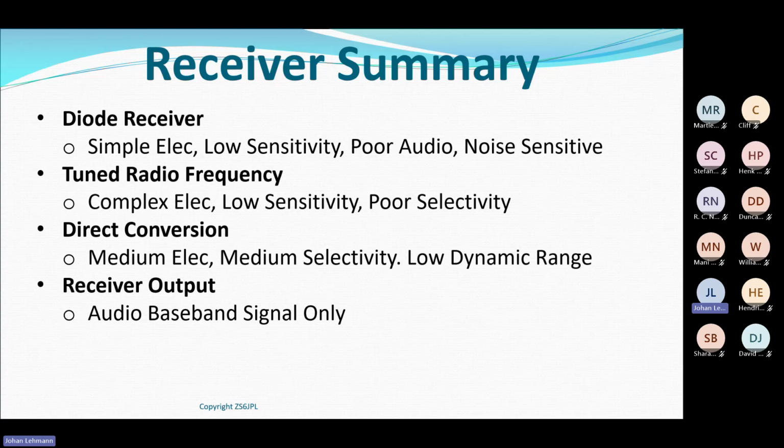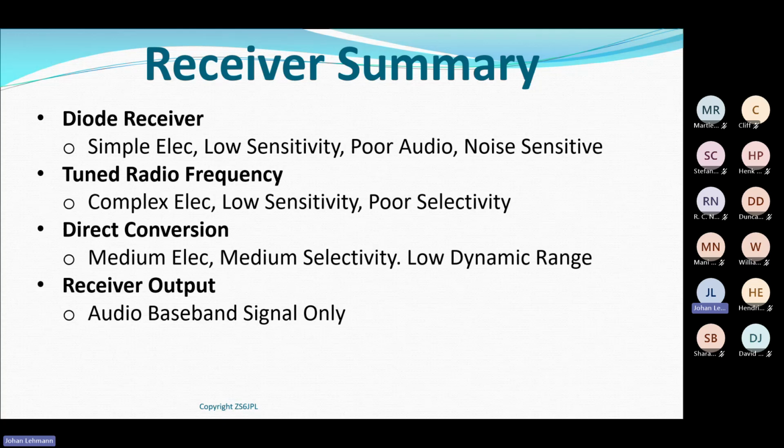Tuned radio frequency is complex because remember we said everything needs to be in synchronization. So if I've got a 3-stage tuned radio frequency receiver or a 4-stage, you get them up to even 6-stage, all those tuned stages have got to be in synchronization, so it makes the electronics complex.